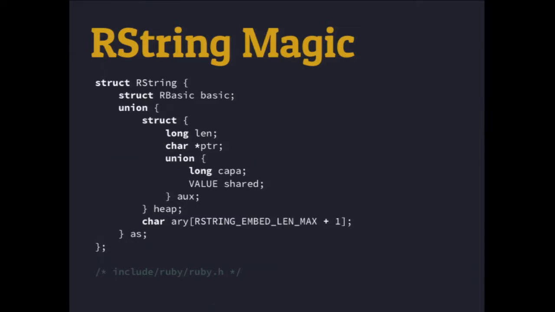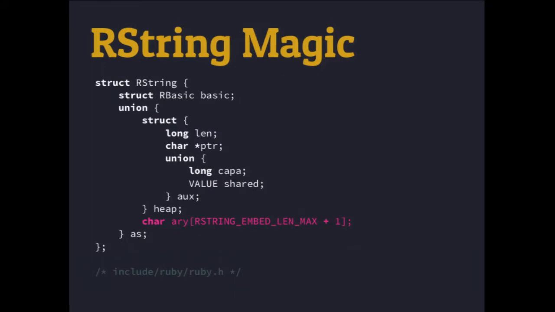This trick, and the way they're going to get that data back out, is using a macro. Let's look through this real quick. We've got this union. That union is combining two things: either this struct that we're naming heap, and that struct contains a bunch of pointers that are going to actual string values later. This is where a string that is 24 characters or above would be identified in this object.